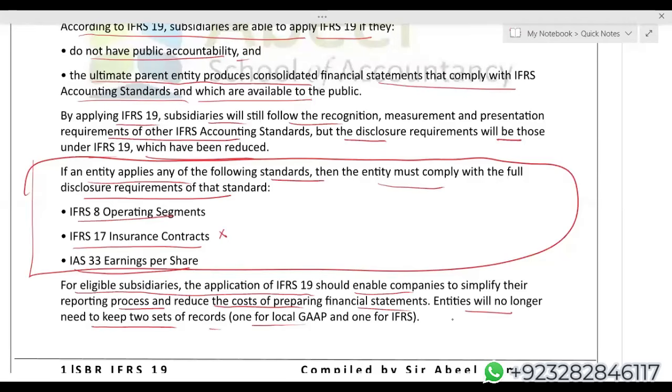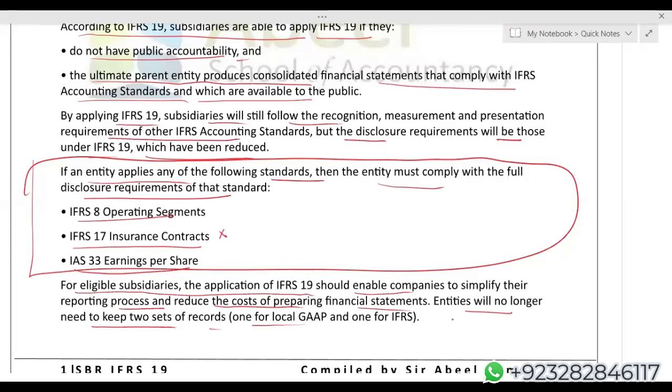If it is mentioned it is the main business, now even though it is an investment property, the fair value change will go to the P&L, number one, under IAS 40, and second, you have to show that change under the operating category.